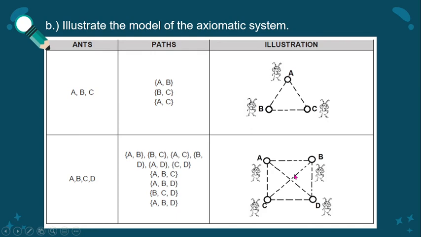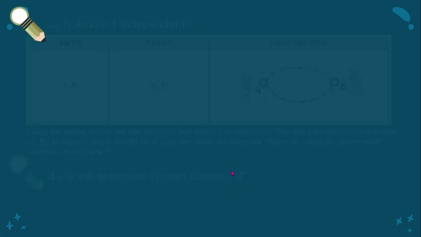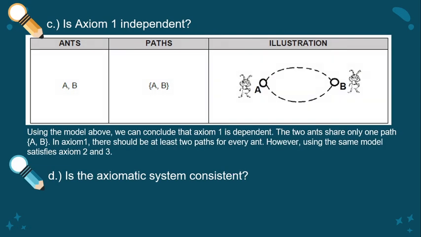And then, for axiom 3, there exists at least one ant. So, ayan, meron tayong nag-exist na at least one ant. Next, is axiom 1 independent? So, using the model, we can conclude that axiom 1 is independent, because the two ants share only one path, that is AB. So, is AB lang siya.